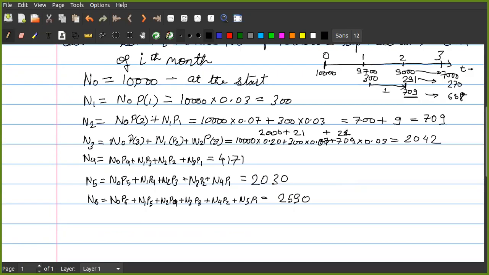Is it okay? Have everybody got these same values? Any different values? No, sir. Everyone's having the same value. Any doubts? Any problem, students?